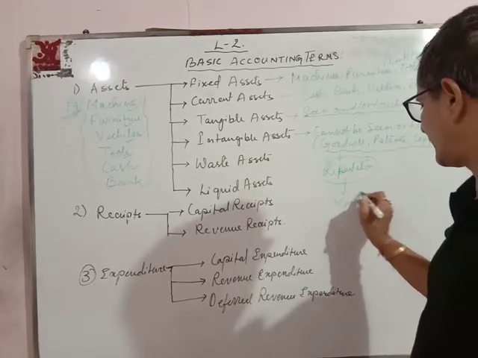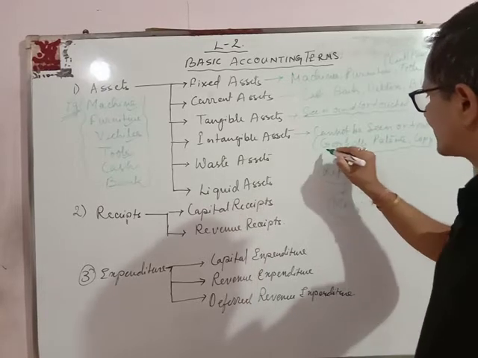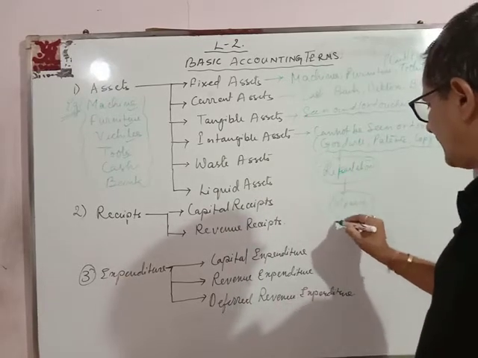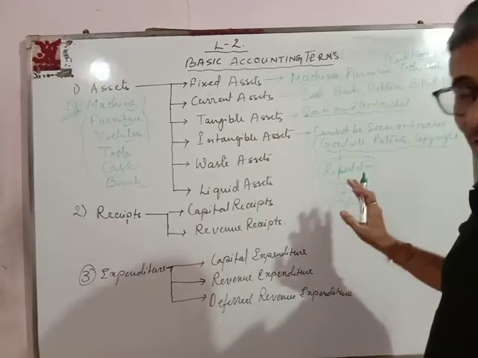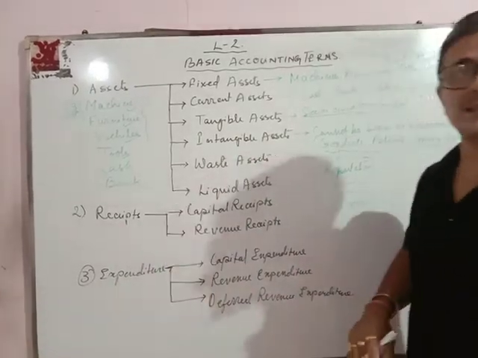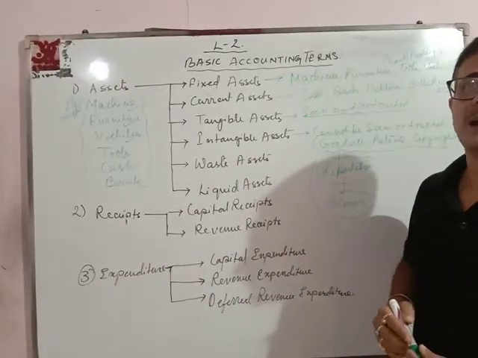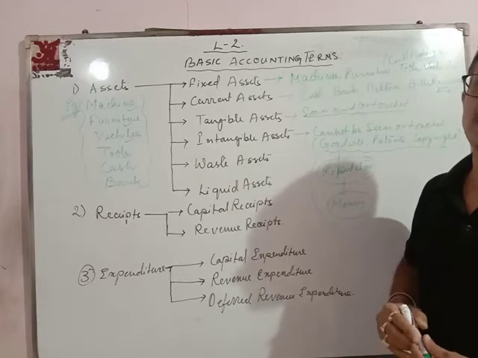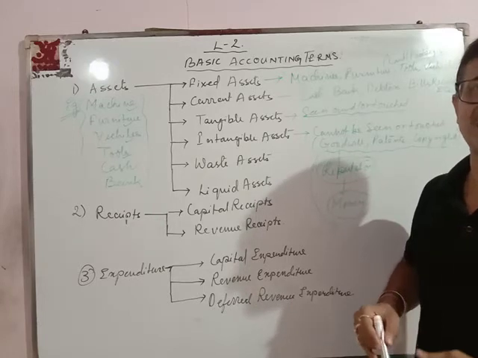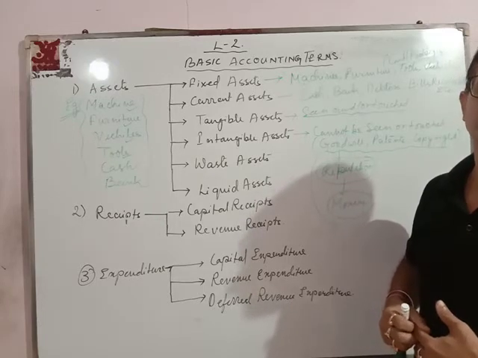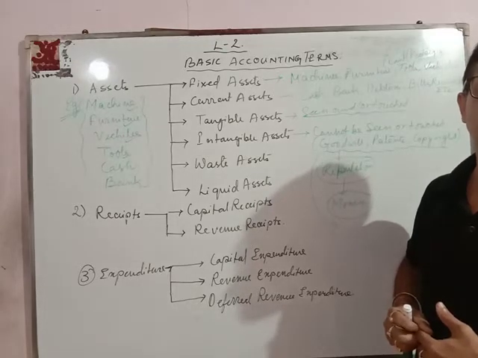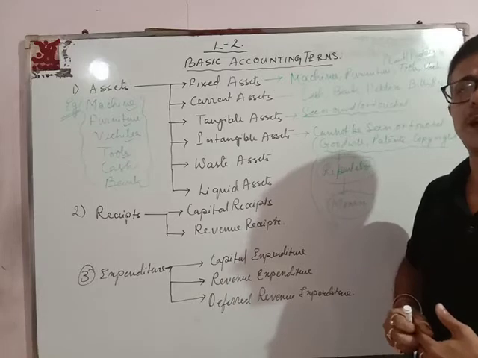Why is it evaluated in terms of money? Because if a business is very reputed, you will see that his sales at the end of the year are higher than other businesses. Why? Because of his reputation.